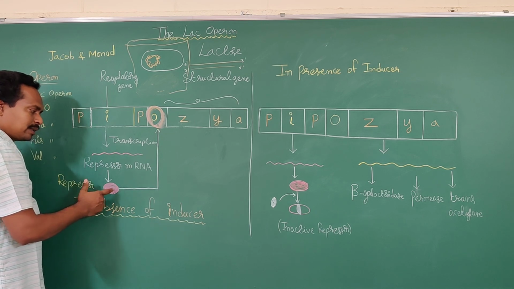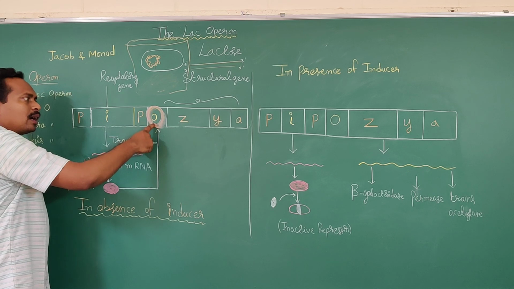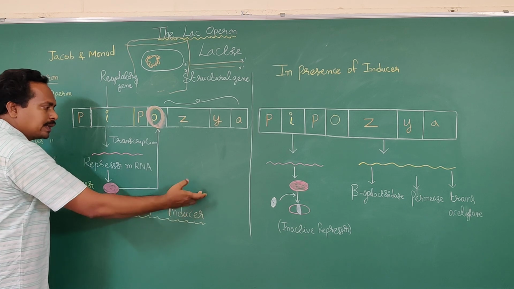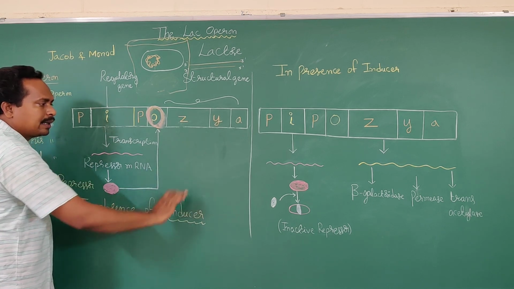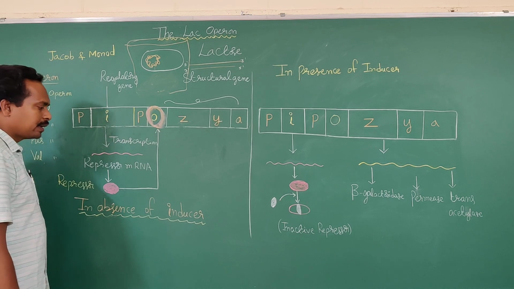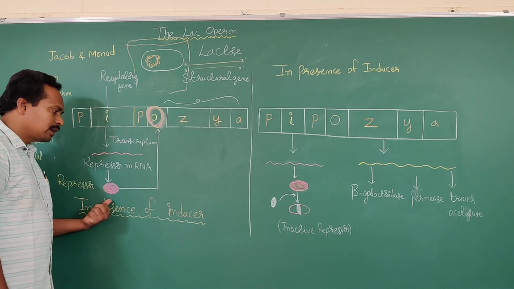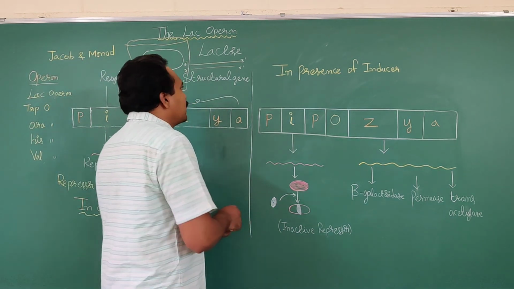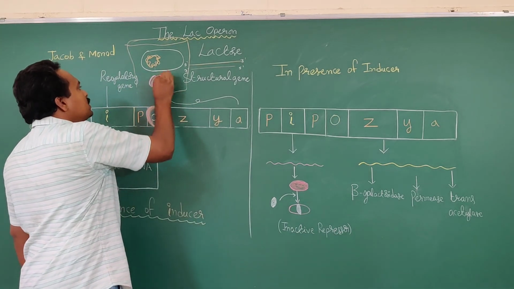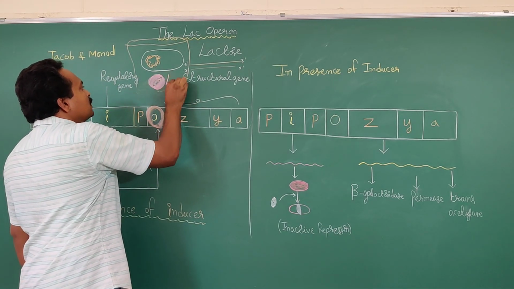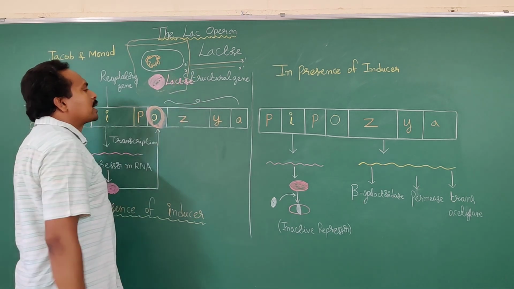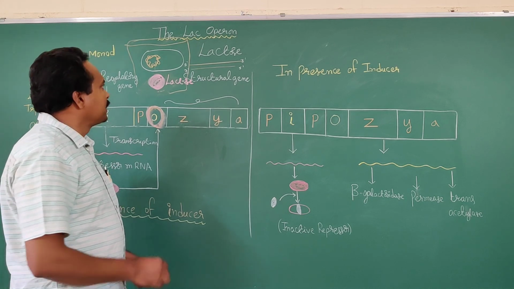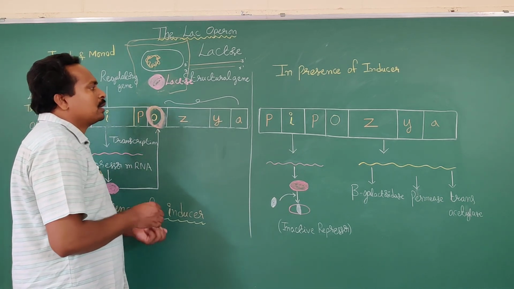If the repressor protein binds to the operator region, the structural genes are not able to synthesize the mRNA and polypeptide chains. These events take place in the absence of inducer. In the presence of inducer, what is the inducer here? Lactose. Suppose lactose sugar is available to the Escherichia coli bacteria, what will happen?